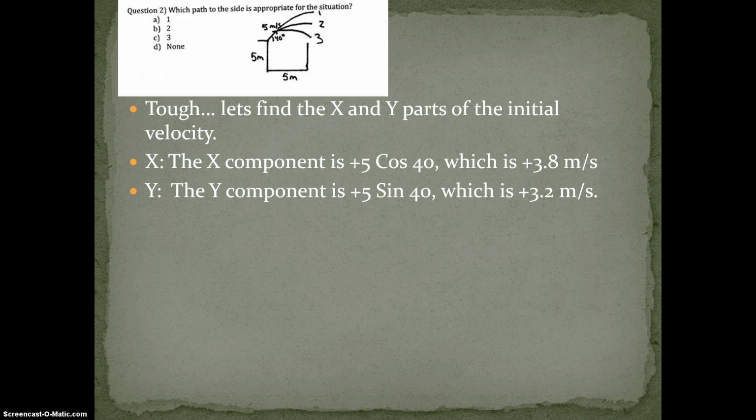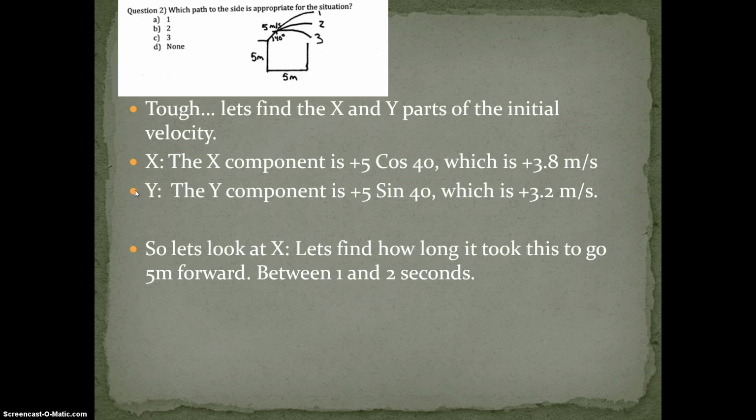Okay, so how does that help you? Here's how I want you to think. Which one is the easiest math, vertical or horizontal? The answer is, because of the lack of gravity, horizontal. So it's going 3.8 meters per second forward, and it's got 5 meters to cover. How many seconds will it take? Well, if it has to go 5 meters at around 3.8 meters per second, it's between 1 and 2 seconds. The actual number is something, but right now we don't have to worry about that.